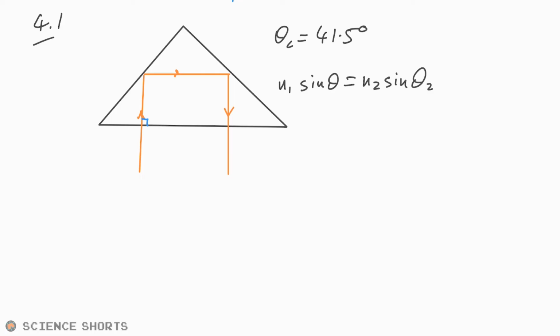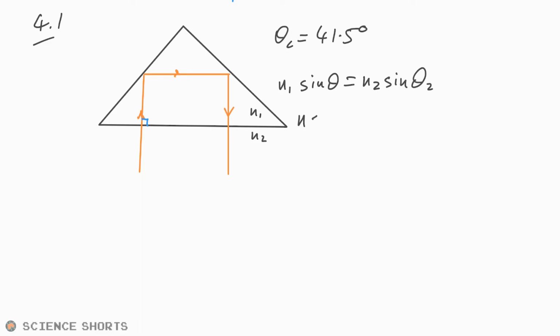So for the critical angle, we're going to rejig this. This is going to be N1, this is going to be N2, because the light has to be in the medium with the higher refractive index, and so it's coming out of there. N1 is what we're looking for, so I'm just going to drop the 1.